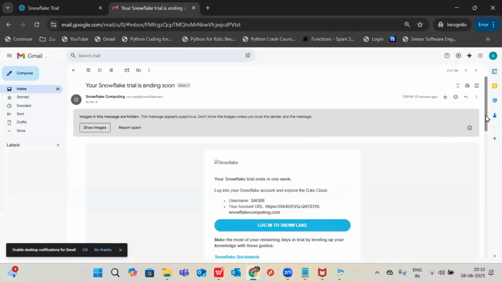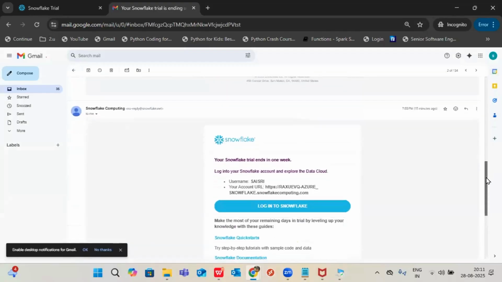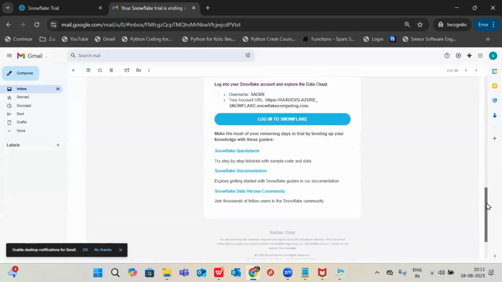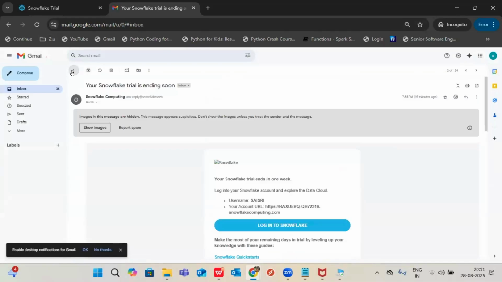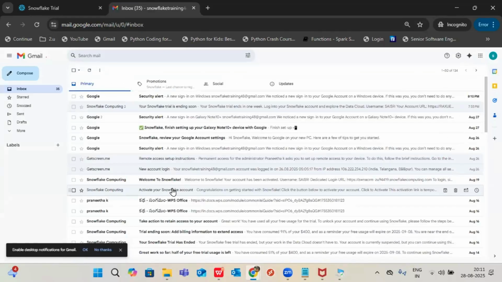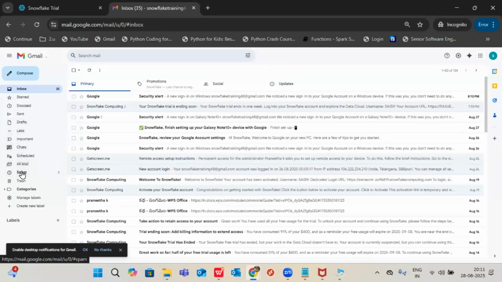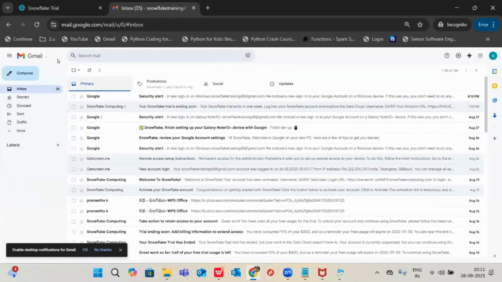If it is expired also, you'll get a message like this: trial account is ended. How many days can you expect this account to last? Whatever free trial account we create will be available only for 30 days. After 30 days, you create one more account. I created so many accounts with one mail ID. Every time it expires, you create one more account with the same email ID. You need not change anything. Just use the same mail ID and you can create it.